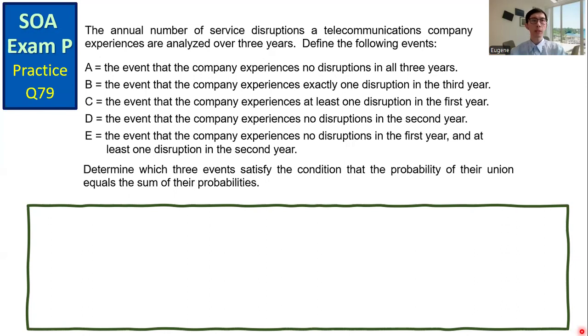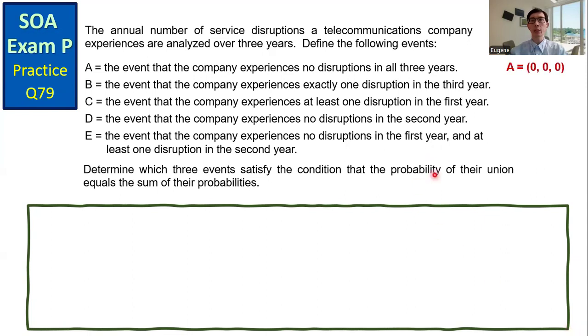SOA XMP Practice Question 79. The annual number of service disruptions a telecommunications company experiences are analyzed over 3 years. Define the following events. Event A, the event that the company experiences no disruptions in all 3 years.